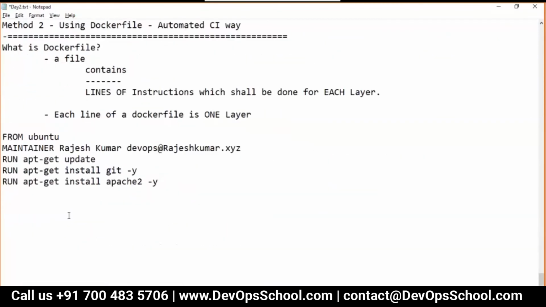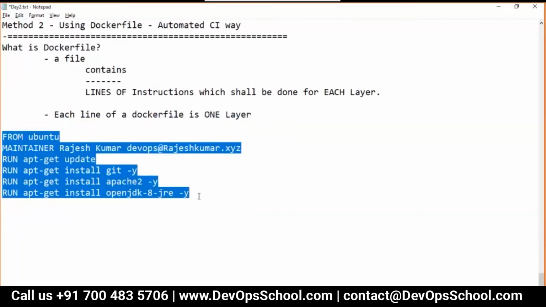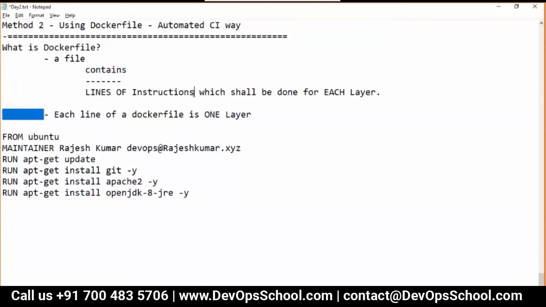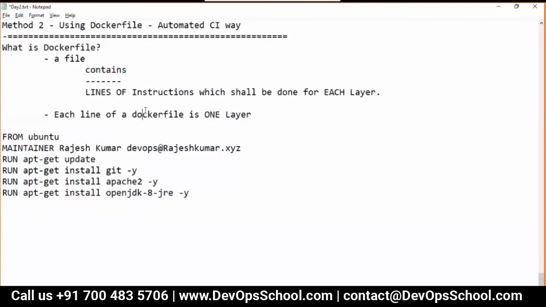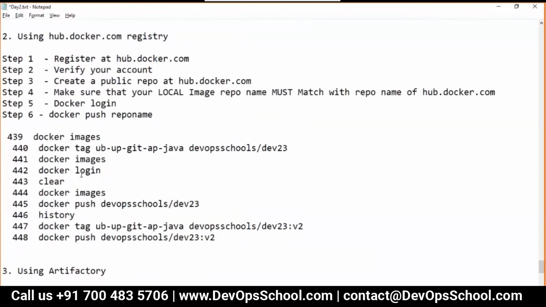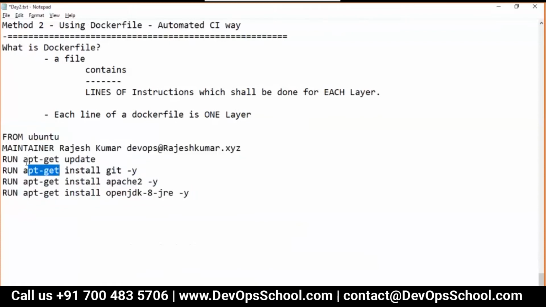So now I am doing it: RUN install java -y. See, I said very clearly, please read this. This is the content of the Dockerfile, which contains lines of instructions to be done for each layer. Each line of the Dockerfile is one layer. Remember, when I committed the container, I created one layer, but here I am creating multiple layers: one layer, two layer, three layer, four layer, five layer. I am creating five layers altogether.